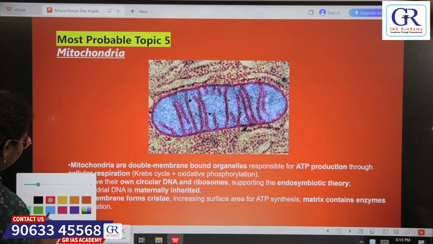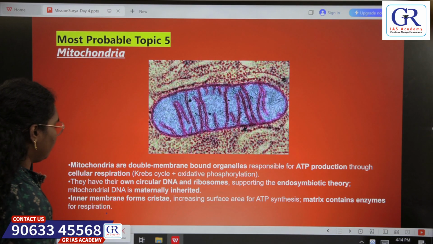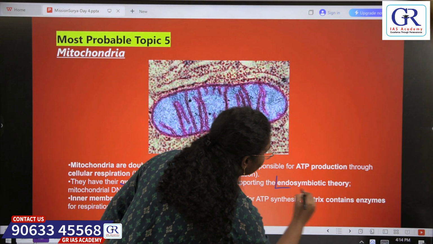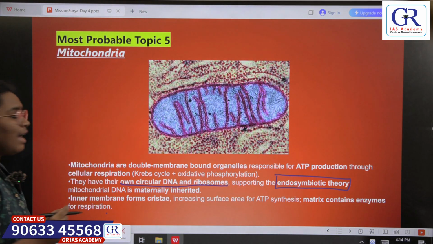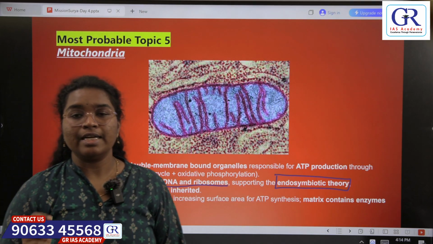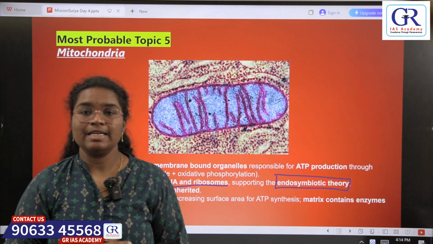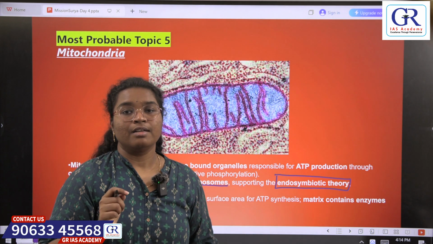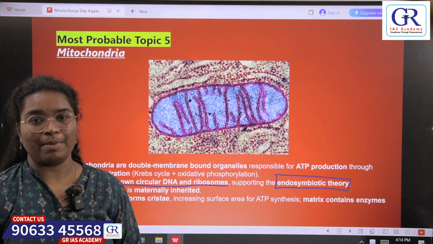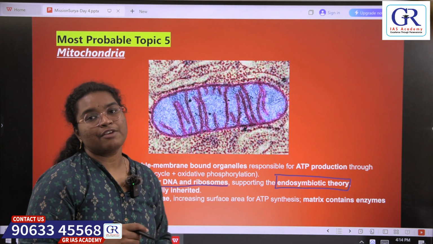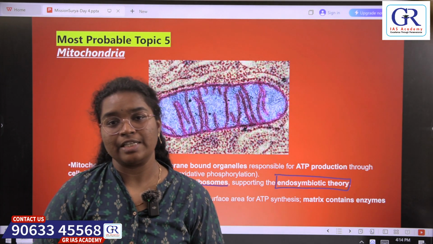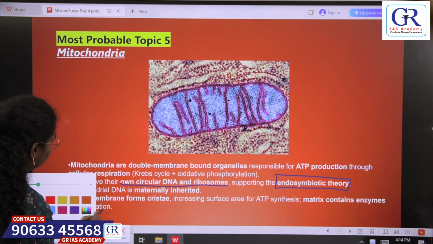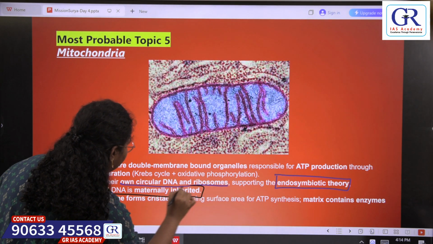So if we see here, they have their own circular DNA and ribosomes, and it supports the endosymbiotic theory. Another important point regarding mitochondria is that the DNA in the mitochondria gets inherited by the offspring. But here, the mitochondrial DNA inherited by offspring is only from the mother, whereas the mitochondrial DNA from the father gets damaged during the fertilization process. So that means mitochondrial DNA is maternally inherited.